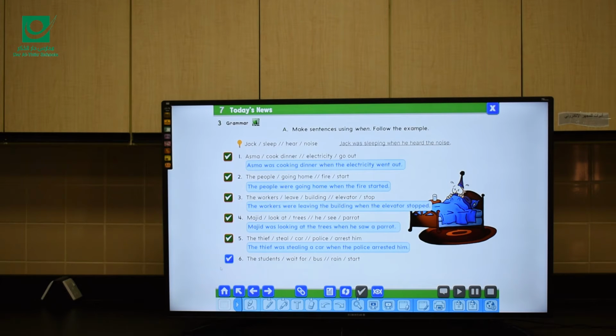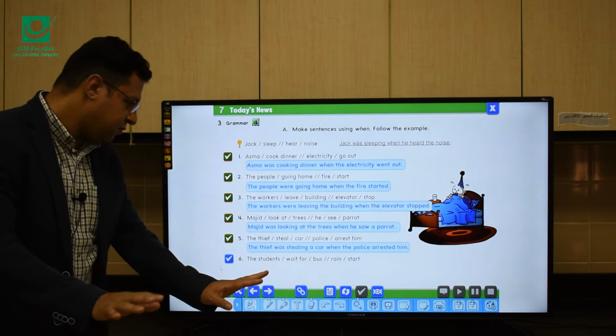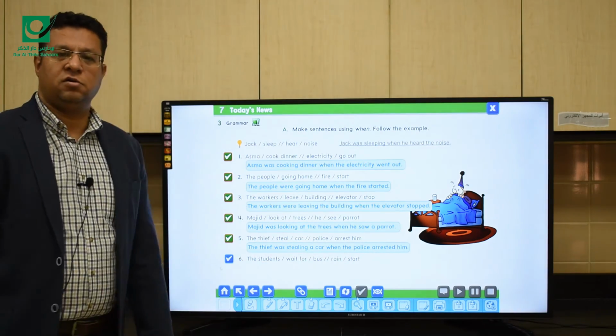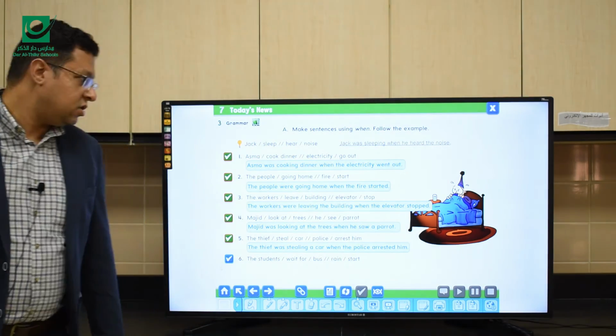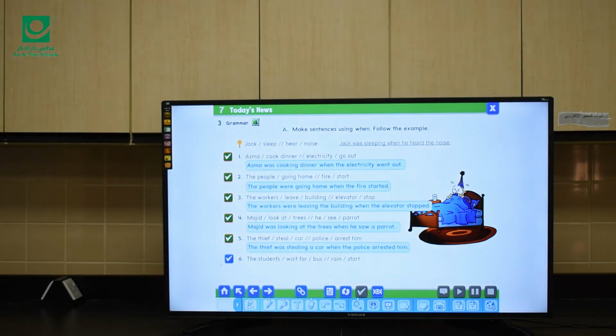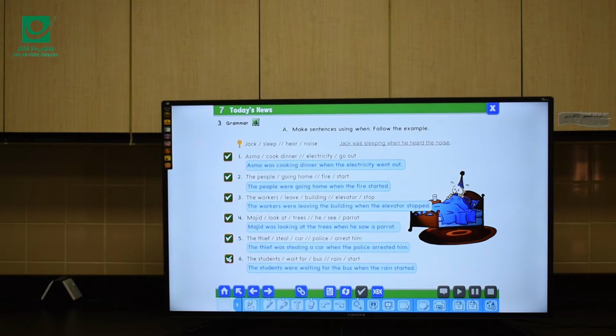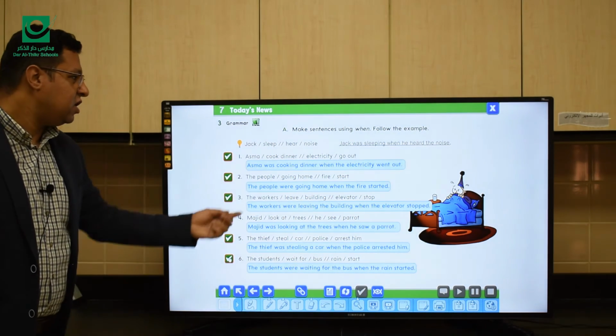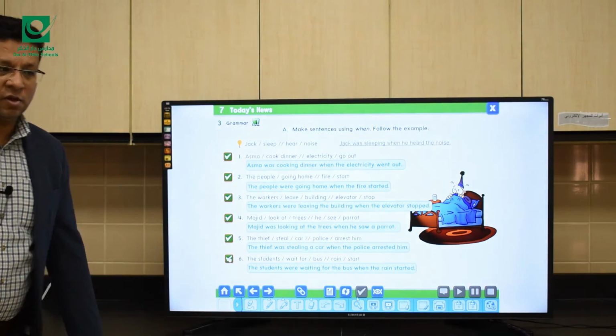And the last one: the students wait for bus, a longer action. Rain start, happened to interrupt. So the students were waiting for the bus when the rain started. That's how we join two actions using when.